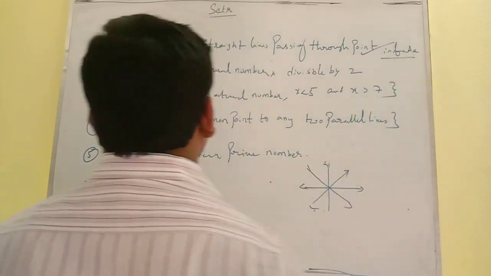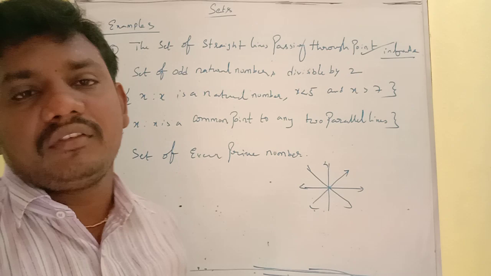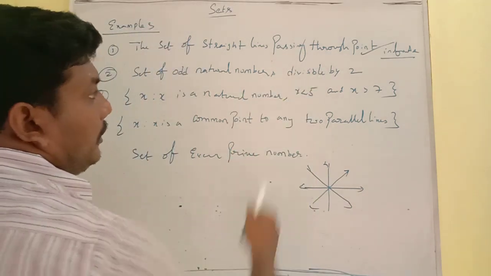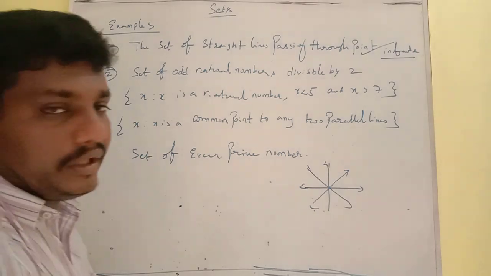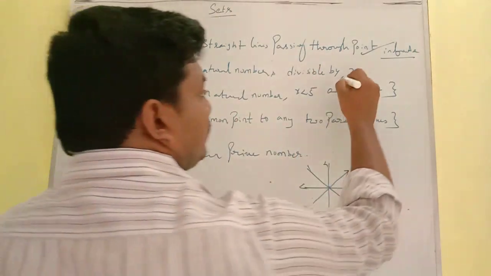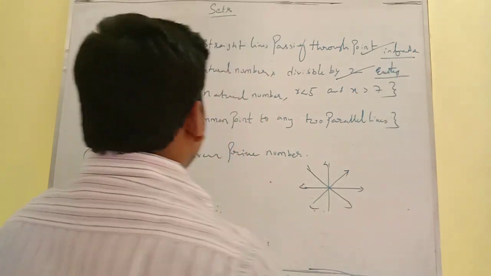Okay, next, set of odd natural numbers divisible by 2. When it is divisible by 2, it is not an odd number. So odd natural numbers which are divisible by 2, it is an empty set. Empty set or null set.